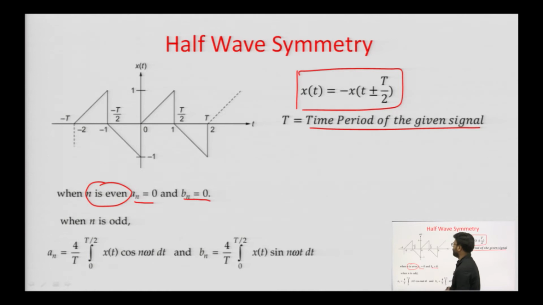When n is odd, we obtain a n as 4 by T times the integral from 0 to T by 2 of x of t cos n omega t dt, and b n equals 4 by T times the integral from 0 to T by 2 of x of t sin n omega t dt.